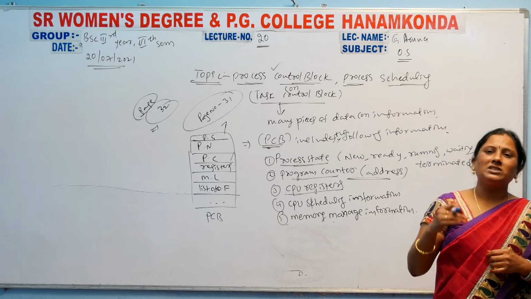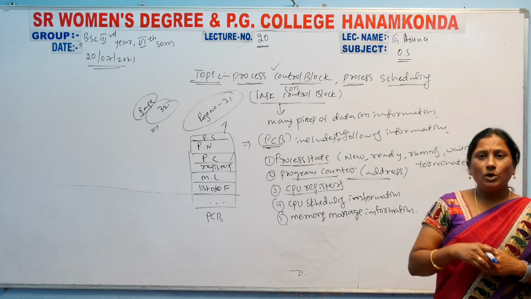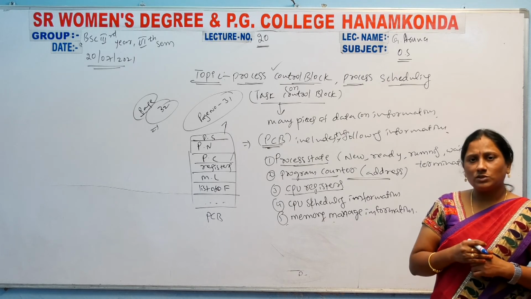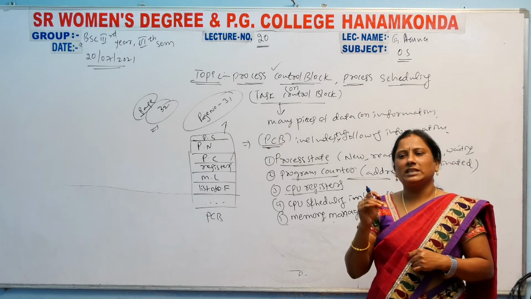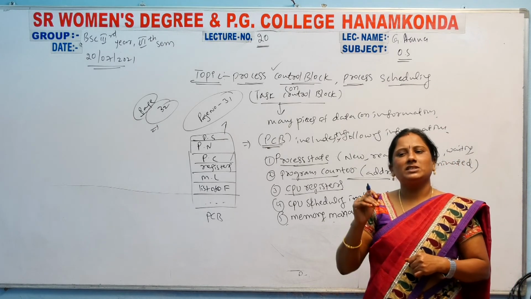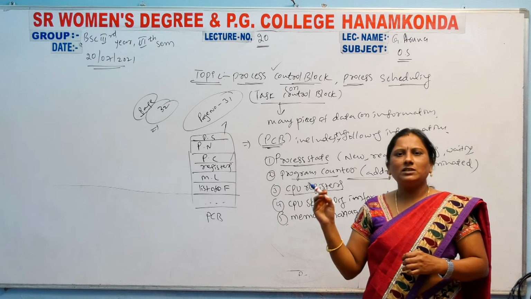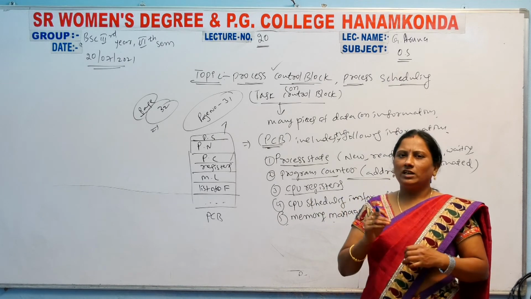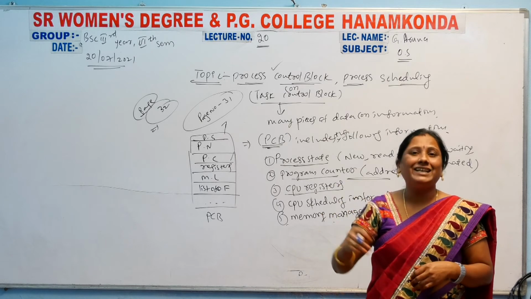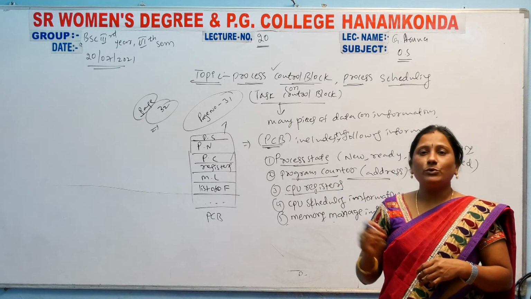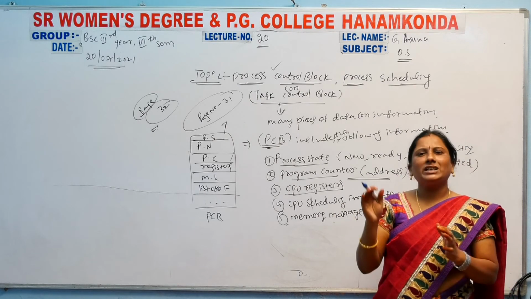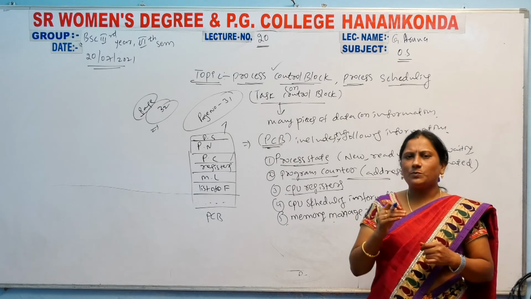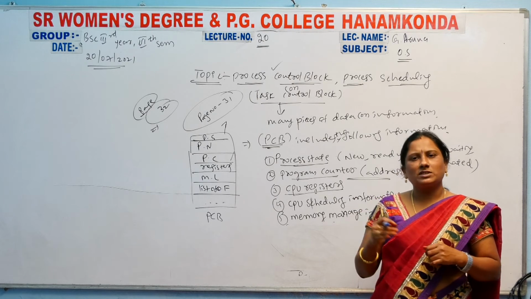So when can process scheduling occur? You enter a number of processes, multiple processes, into the computer. So which process is executed first, which process is executed second? Like that, the process scheduling will be there. The process scheduling will be assigned by the computer, not the user. Okay, so the computer allocates the process scheduling: which process comes first, which process comes second.